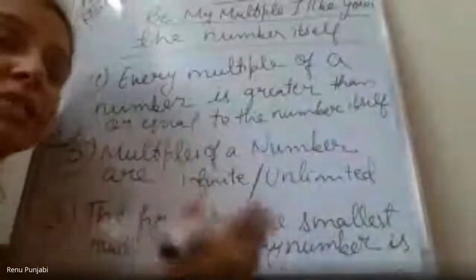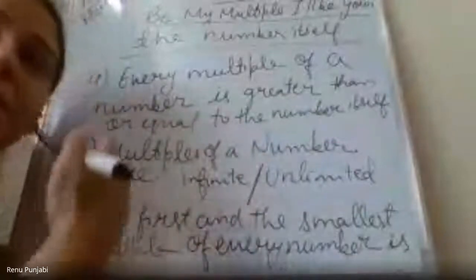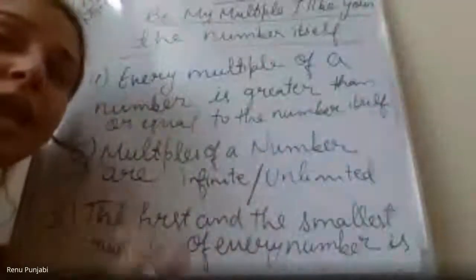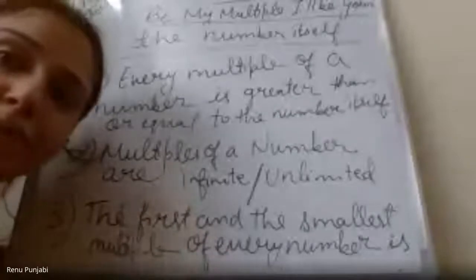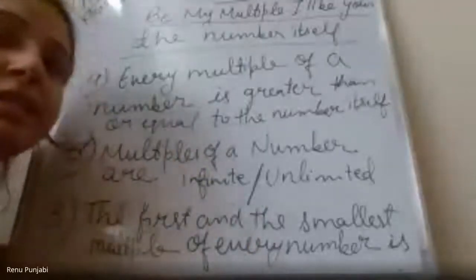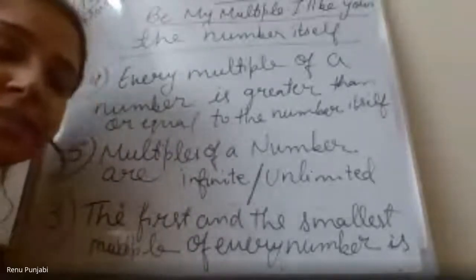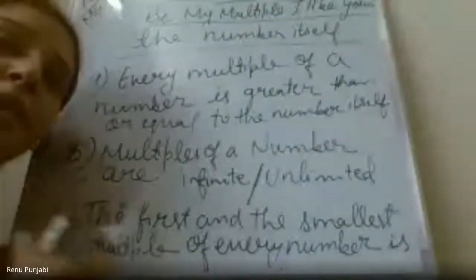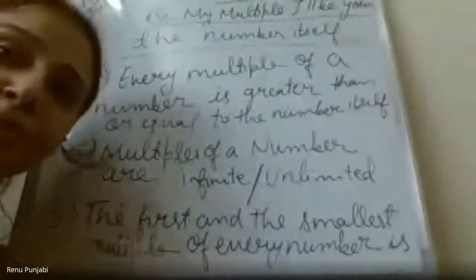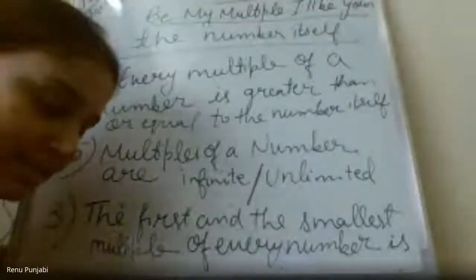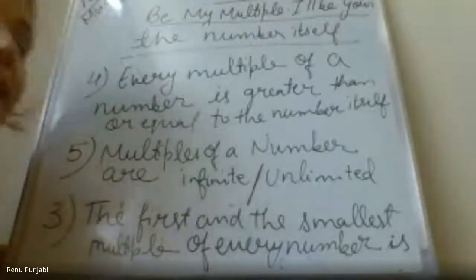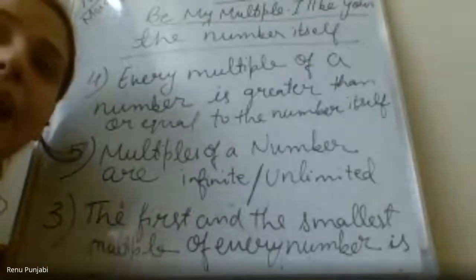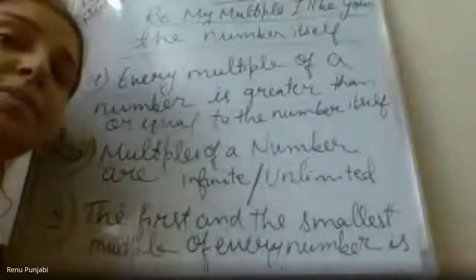But if you keep on skip counting and keep multiplying the number, there are endless multiples of any number. If I say 2 into 100, you have to write 200. Keep on multiplying the number and getting the product, so it is endless. That's why we can say the multiples of any number are infinite or unlimited.